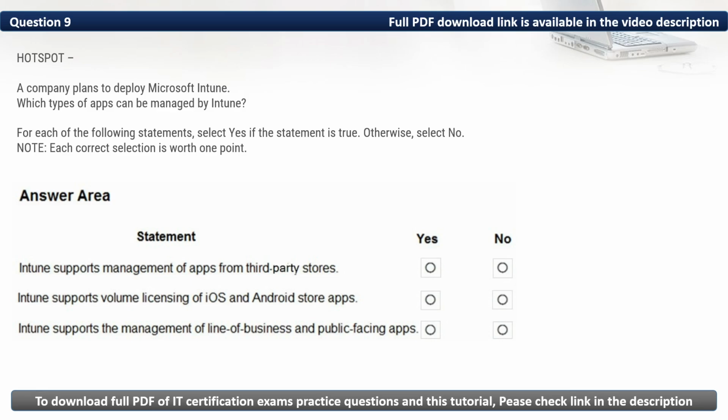To the next statement, Intune supports volume licensing of iOS and Android store apps. Here, the correct option is yes, it does. To the next statement, Intune supports the management of line of business and public facing apps. Here, the correct option is yes, it does.